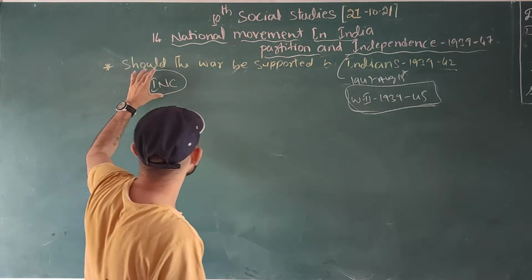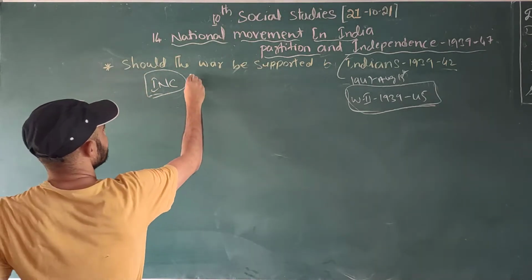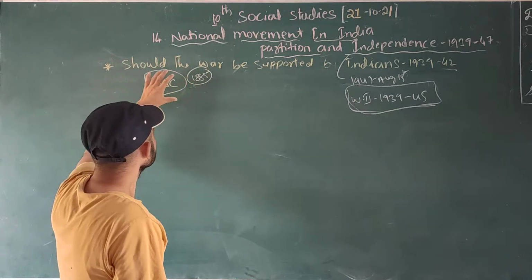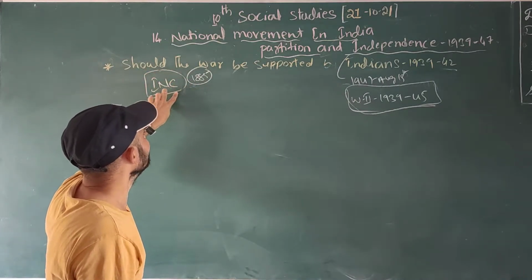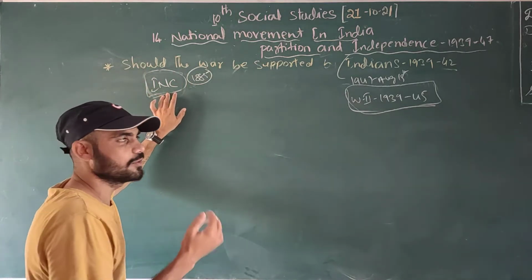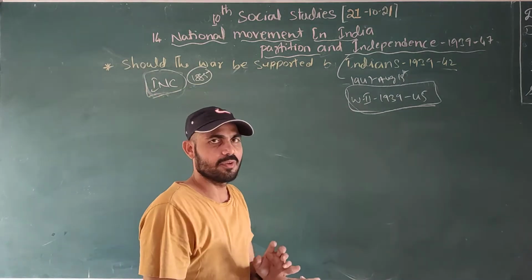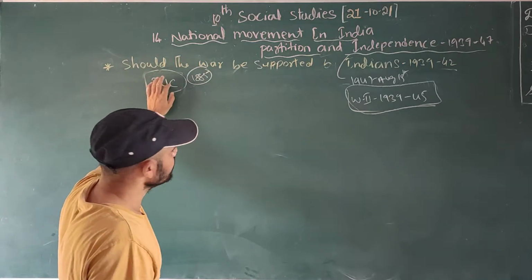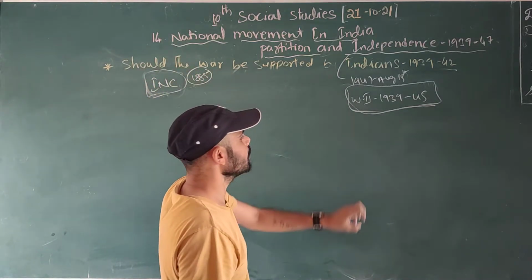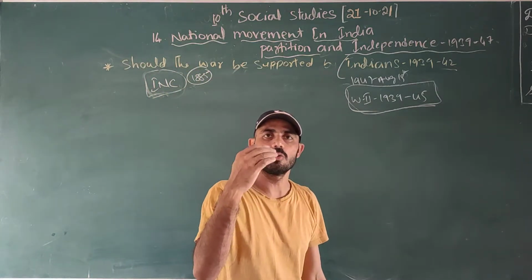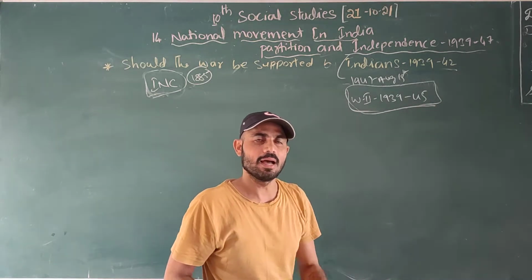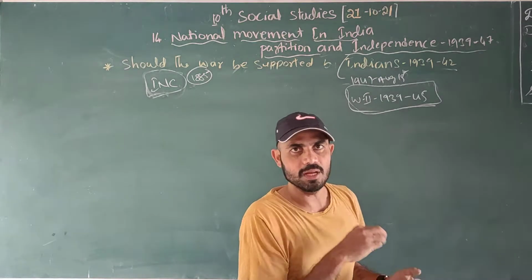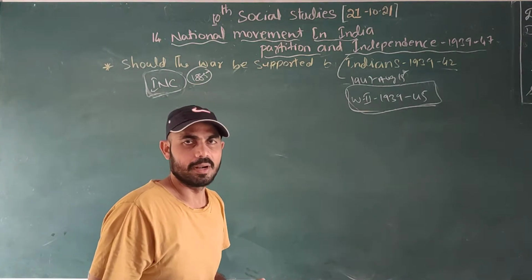The Indian National Congress was formed in 1885 by A.O. Hume. This party's only agenda was to get independence from the Britishers. But nowadays we have all those kinds of things in the National Congress. Here it is the INC, the Indian National Congress. Those people were governing as ministers, but under the control of the Britishers.